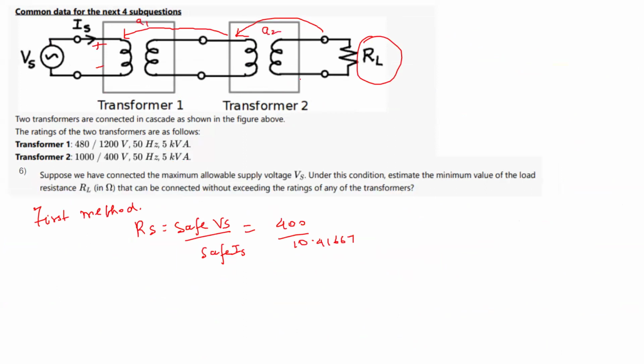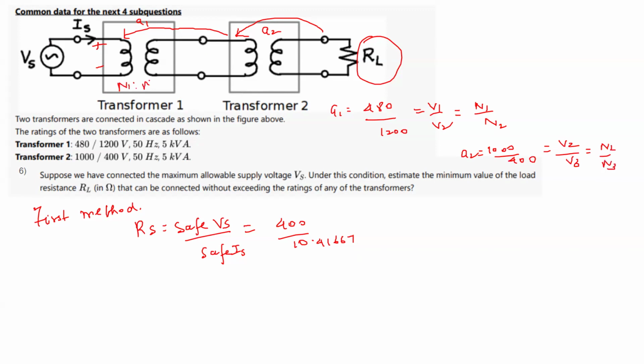This is a2. So a1 for the first case is 480 by 1200, because this is equal to V1 by V2, which is also equal to N1 by N2. Now a2 is 1000 by 400, which is V2 by V3, and this is N2 by N3. Here this is N1 is to N2, and this is N2 is to N3. So these are the ratios.